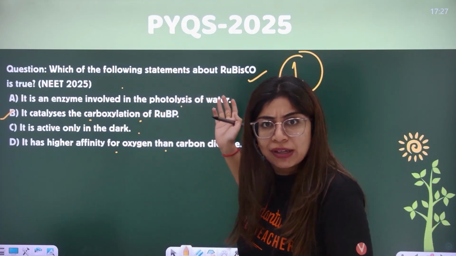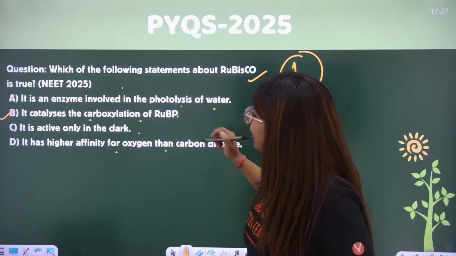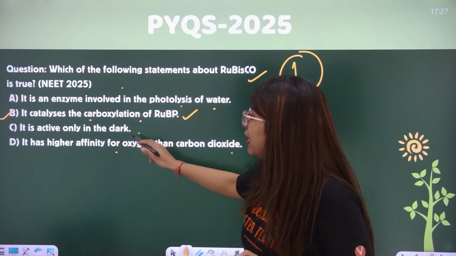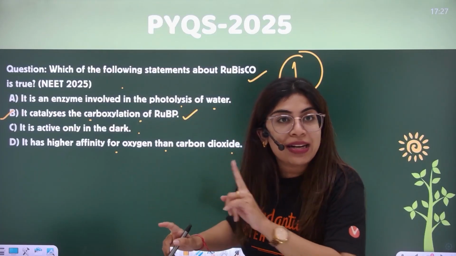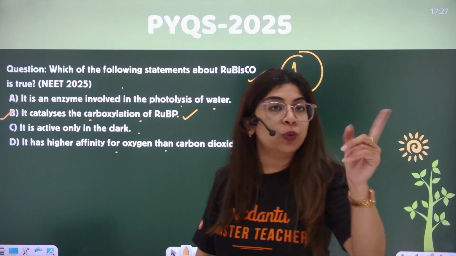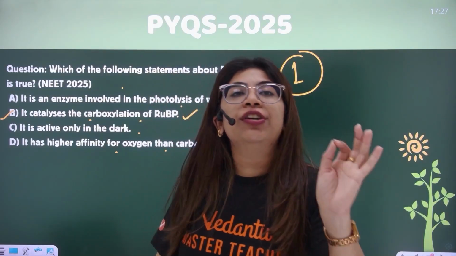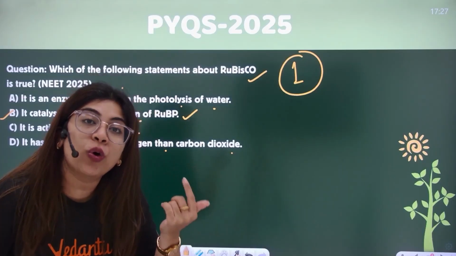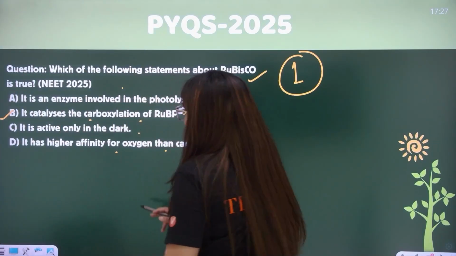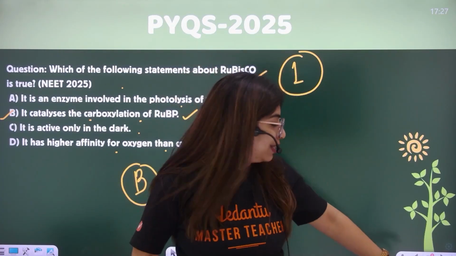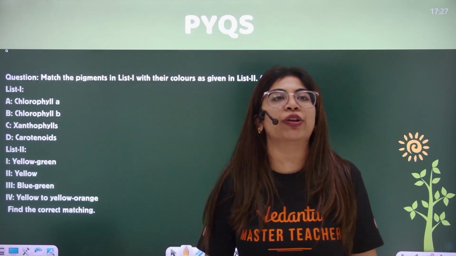No, Rubisco was not involved in photolysis of water. It definitely catalyzes the carboxylation of RuBP. Is it active only in the dark? No. Does it have higher affinity for oxygen than CO2? No. If the concentration of carbon dioxide and oxygen is the same, it is more biased to carbon dioxide. My answer to this question is B. Yes, NEET 2025. Such an easy question for us.